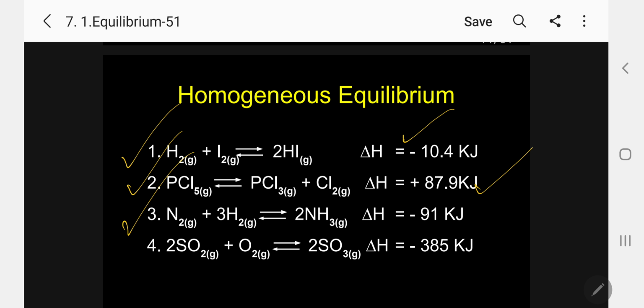Third is formation of ammonia. 1 mole of N2 plus 3 moles of H2 gas, reversible arrow 2NH3 gas, is exothermic, delta H equal to minus 91 kilojoules. The last one, 2 moles of sulfur dioxide gas and 1 mole of oxygen gas to give 2 moles of sulfur trioxide, exothermic, delta H equal to minus 385 kilojoules. All these four reactions are examples of homogeneous equilibrium because both reactants and products are in the gaseous phase.